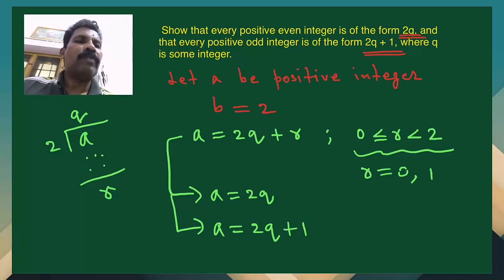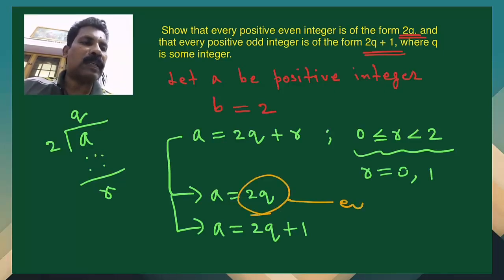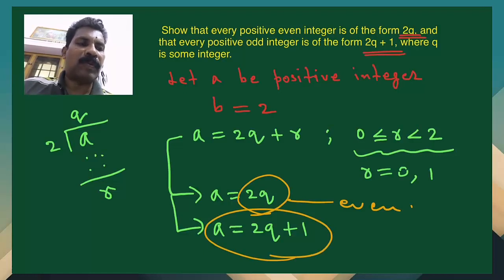So we have two forms. And you can see that in the first case, when it is of the form 2q, 2 is a factor and so it is even. And if the integer is not even, it should be odd. Therefore, an odd integer should be of the form 2q plus 1. So it is very clear. An even integer will be of the form 2q and an odd integer will be of the form 2q plus 1.